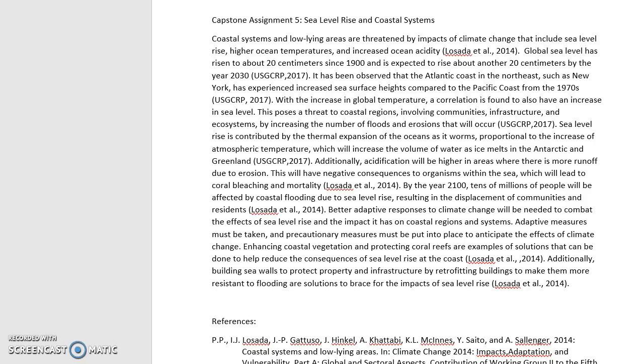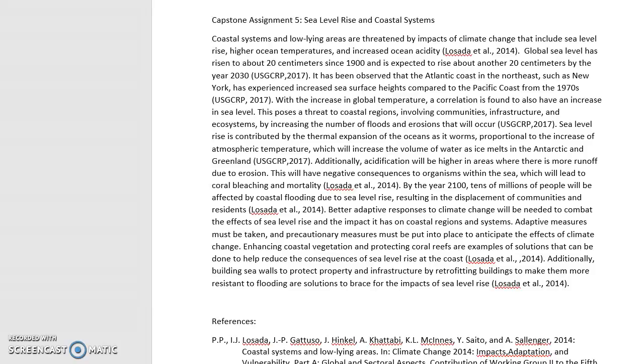erosions that will occur. Sea level rise is contributed by the thermal expansion of the oceans as it warms, proportional to the increase of the atmospheric temperatures, which will increase the volume of water as ice melts in the Antarctic and Greenland. Additionally, acidification will be higher in areas where there is more runoff due to erosion. This will have a negative consequence to the organisms within the sea, which will lead to coral bleaching and mortality.